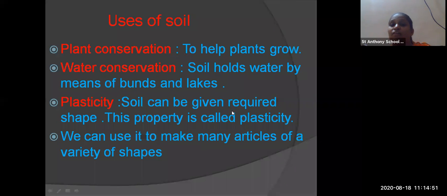Plasticity. Soil can be given the required shape. So the soil can be given different types of shapes. This property is called plasticity. You can see that many things are made of soil. Many vessels are made of soil. We are going to see in the next slide what different things we are able to see. We can use it to make many articles of a variety of shapes. So we can give any type of shape to the soil and make many different articles.